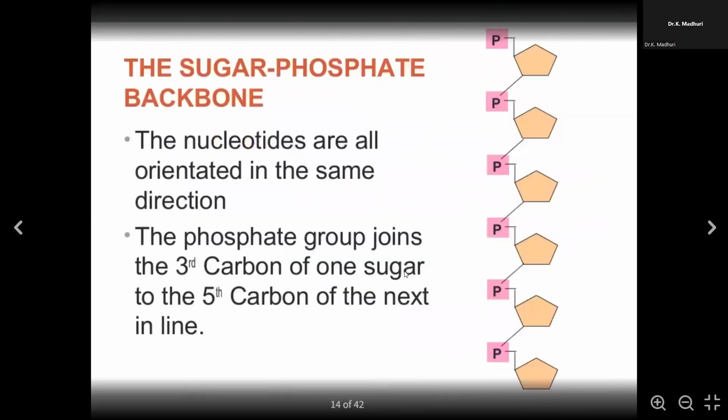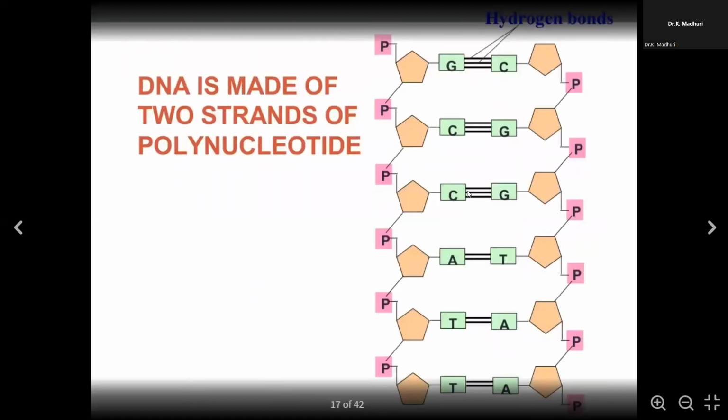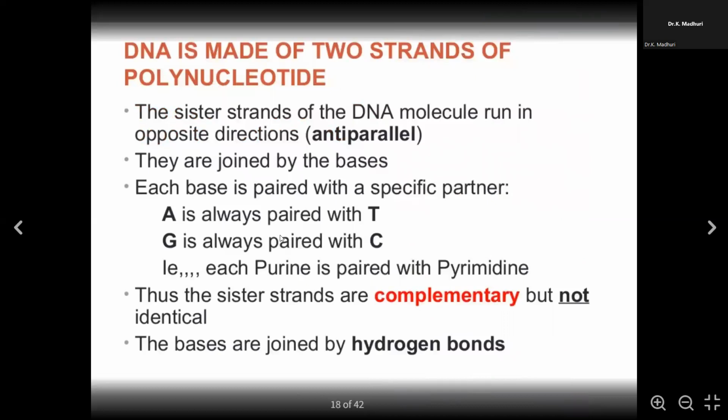Adenine and thymine bind with two bonds. You can see that AT is always with 2 and GC with 3. So GC is the stronger bond when compared to AT. A always pairs with T and G always pairs with C. As you can see, a purine always pairs with a pyrimidine. There is no purine with purine or pyrimidine with pyrimidine. And thus the sister strands are complementary but not identical.